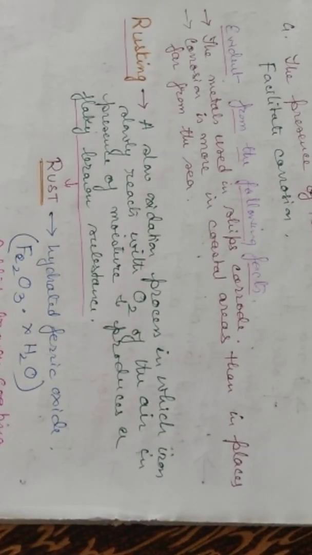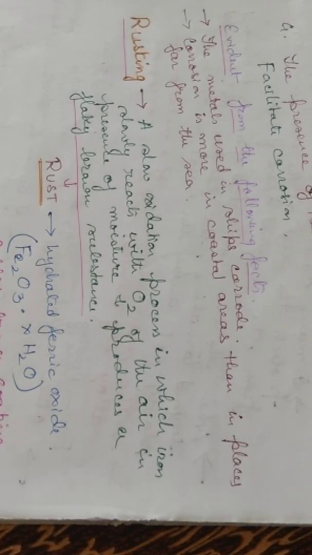This can be seen from the following facts. The metals used in ships corrode. They turn brown and become rough; after many years we can see they have become rough or turned brown. Corrosion is also more in coastal areas than in places far from the sea, because the water and air in coastal areas contain salt, so it corrodes the metal very fast.